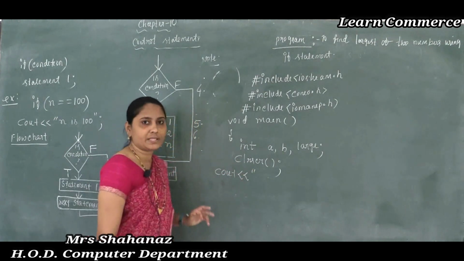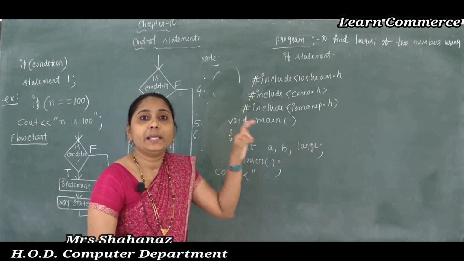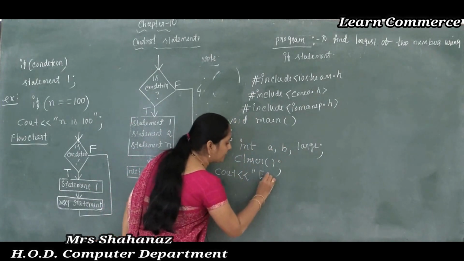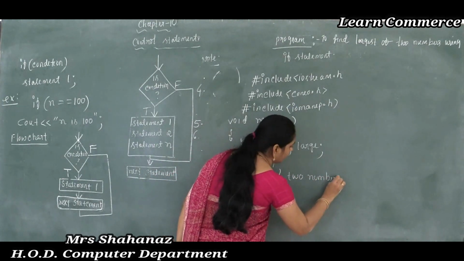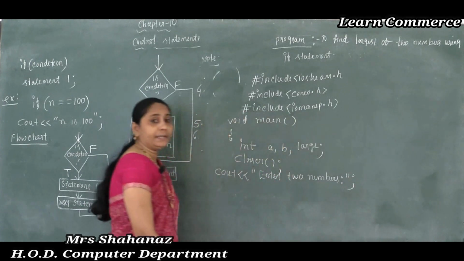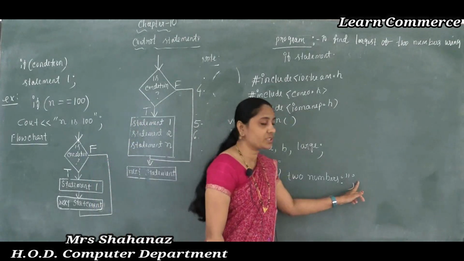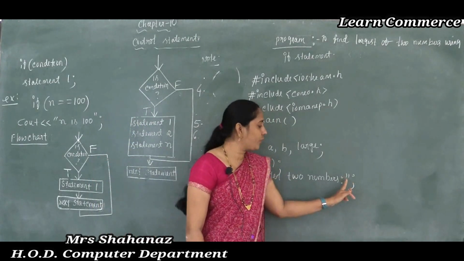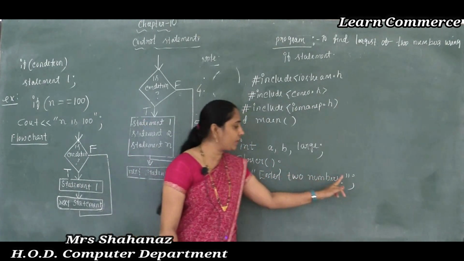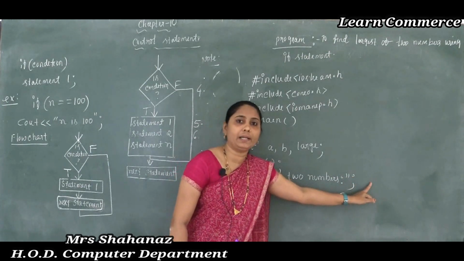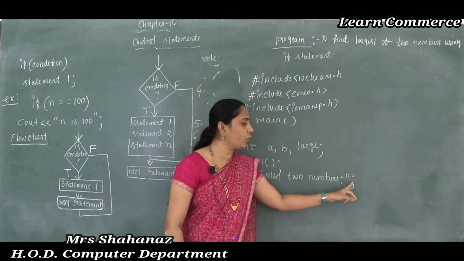Later, after clearing the screen, I want to display one message on the screen. When such a message is displayed, I enter some values into the variables A and B. So the message I want to display is: enter two numbers. If you want to enter the numbers one after another, then we use endl. How do we use endl? First of all, we need to close the double quotation. Whatever double quotation we open, we need to close. Then use the operator endl and a semicolon. If you want to display all the values on one line, you don't want the endl.